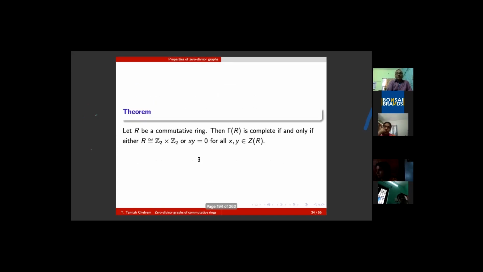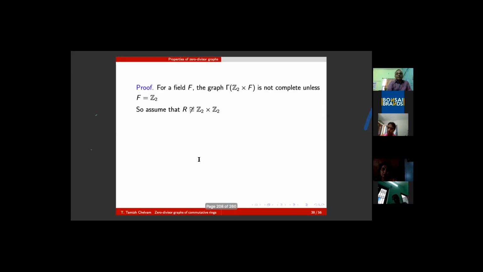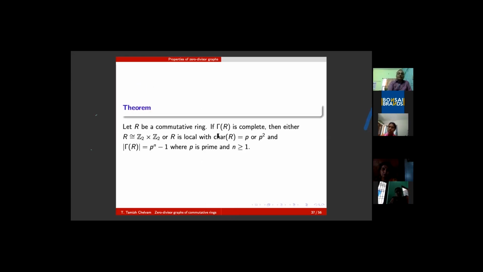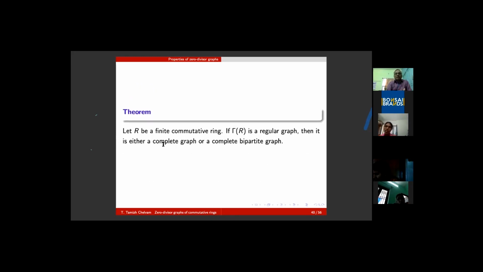Okay. Now, the zero divisor graph is complete if and only if it is either Z2 times Z2 or xy is equal to 0 for all x and y in Z of R. This is also another case. If gamma of R is complete, then R is either Z2 times Z2 or it is a local ring with the characteristic of R equal to p or p square, and gamma of R has p to the power n minus 1 vertices, where p is a prime number and n is greater than or equal to 1. Okay, these are certain basic observations.